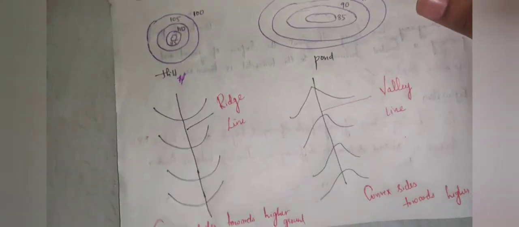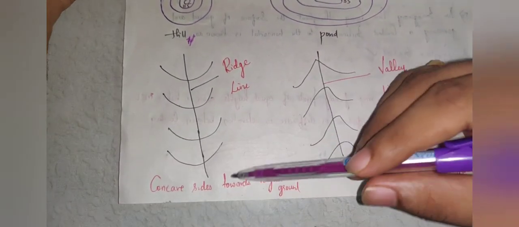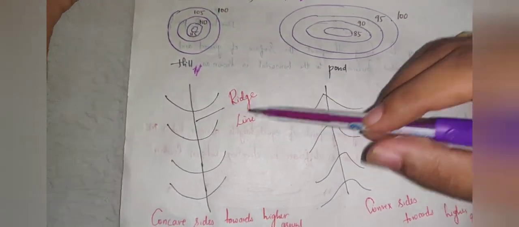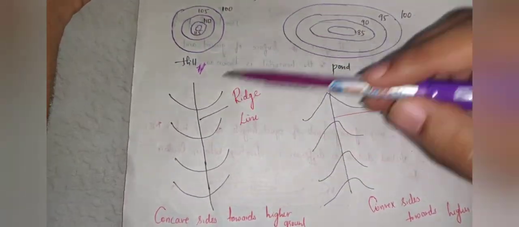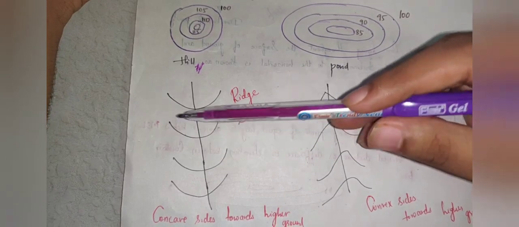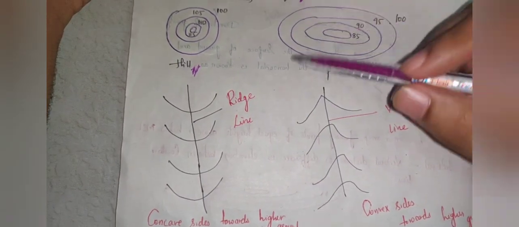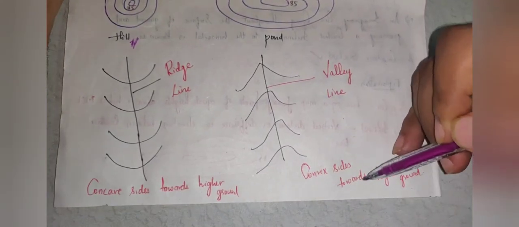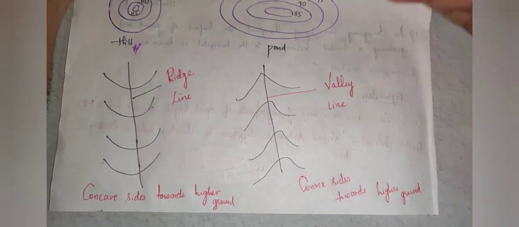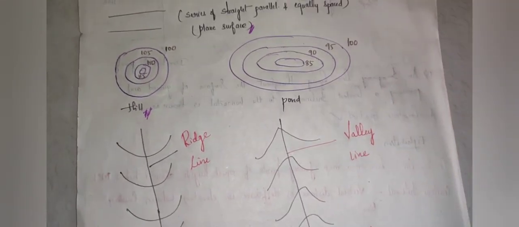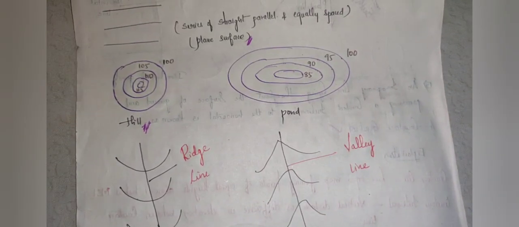Similarly, if the concave side is towards higher ground, it indicates a ridge line. If the contour lines have a concave upper side towards the higher ground, then they indicate a ridge line. Similarly, if the convex side is towards the higher ground, then they indicate a valley line. So you may get questions based on this part. Moving on to the next question.